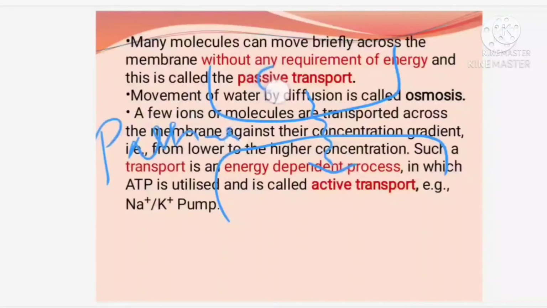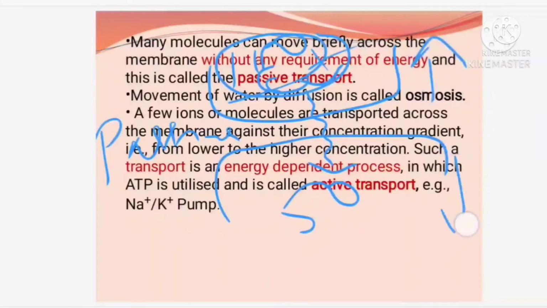Here imagine the molecules, calcium molecules or any molecules are present in higher concentration, okay. So, here how many are present? 100 is present, but here you can find only 50 molecules. Now, this 100 molecule, that molecule can move from a region of high concentration to a region of low concentration passively. Passively means what? There is no need of energy.